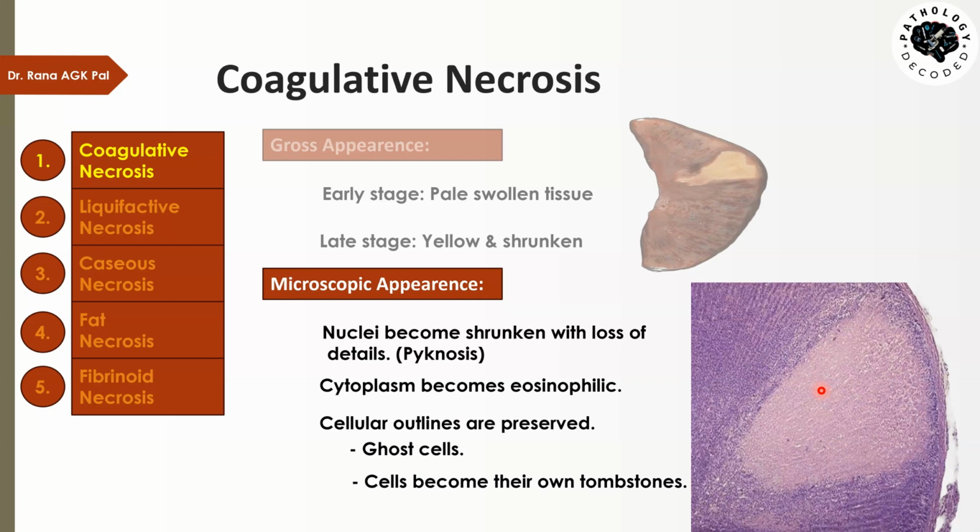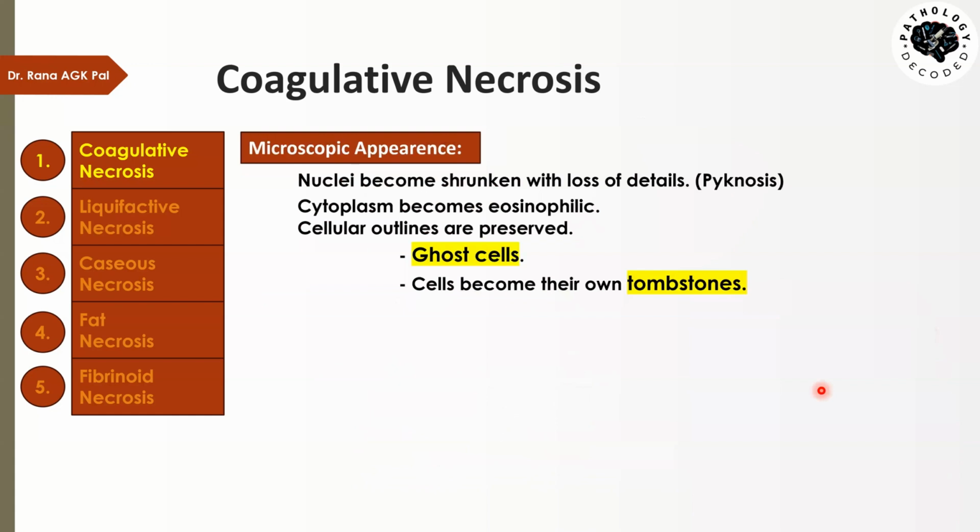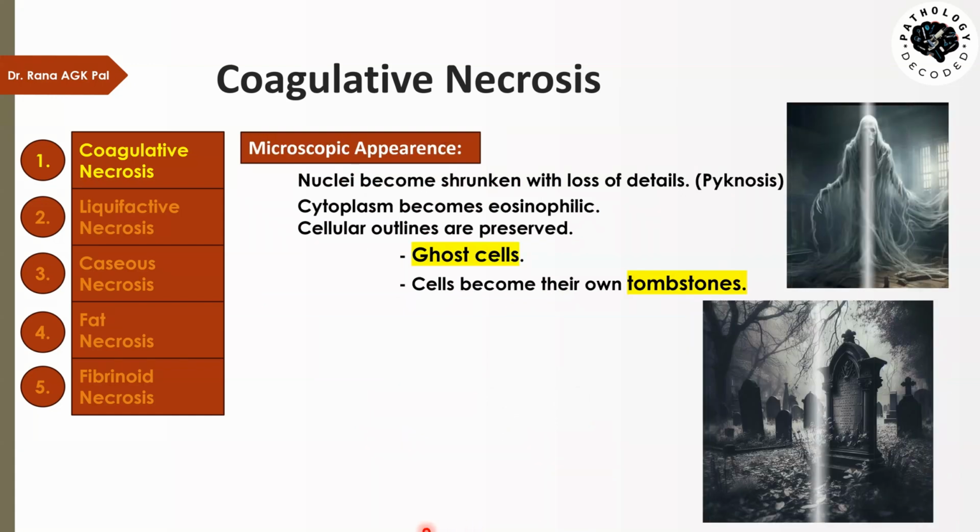They remain as the empty shells of themselves, and that we call cells becoming their own tombstones. Or we call that cells become ghost cells. So when we look at a ghost, what do we know? We come to know that it is a ghost of a man or a woman outline, but you cannot see the details of that ghost. So that's why these cells are called ghost cells, or the cells become their own tombstones.